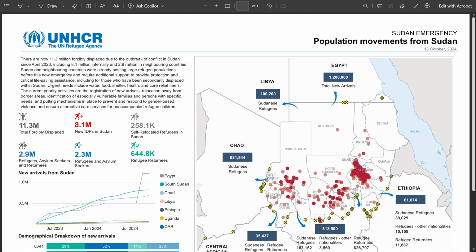Hey everyone, this is Rubix, and today we are going to show you something that could change how we respond to humanitarian crises around the world. The problem is 122 million people are displaced worldwide, and humanitarian organizations are always 8 months behind. They are reacting to crises, not predicting them.